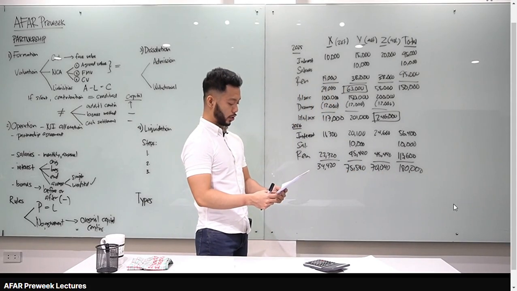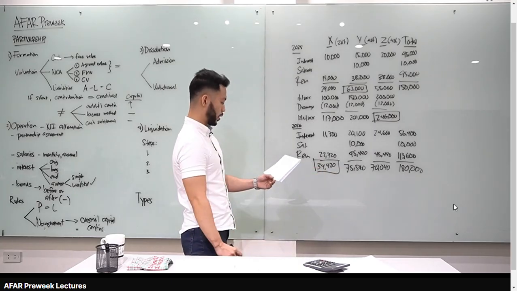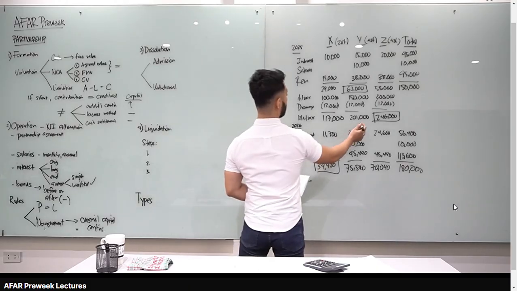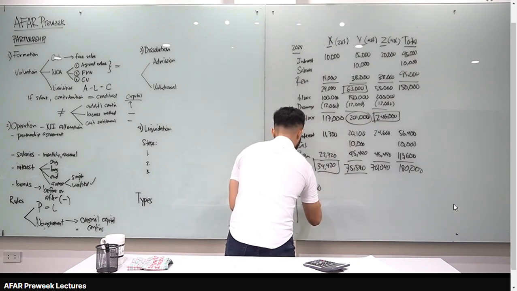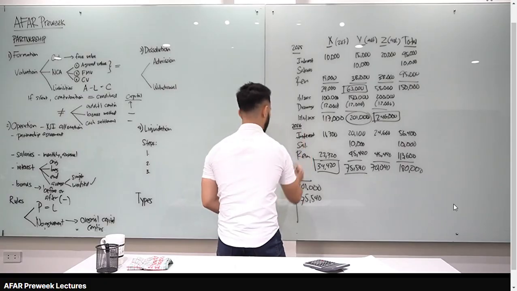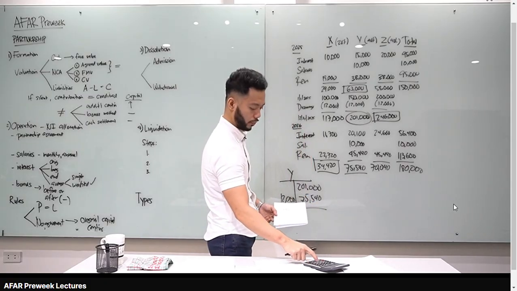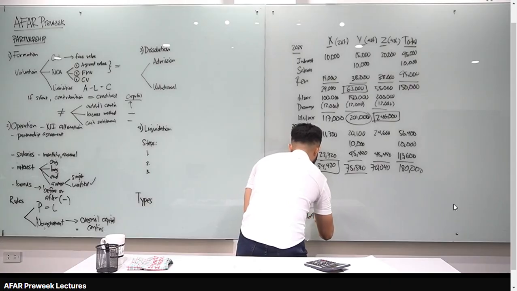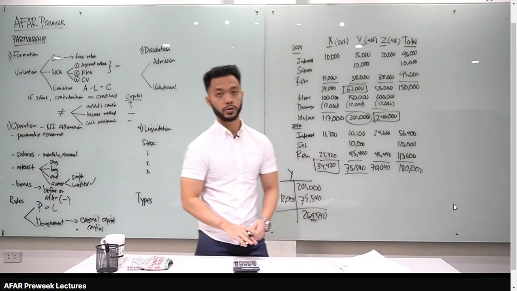Okay, number 12, what was X's share of income? X is the one being asked, 34,420, letter A. And number 13, capital balance of Y. Only Y is being asked here, so we can make a T account. Beginning balance of Y is 201,000. Then allocated to Y, 75,540. And the drawings of Y, 12,000. Ending capital balance is 201,000 plus 75,540 minus 12,000. Our answer, class, is 264,540. The answer for number 13 is letter C.